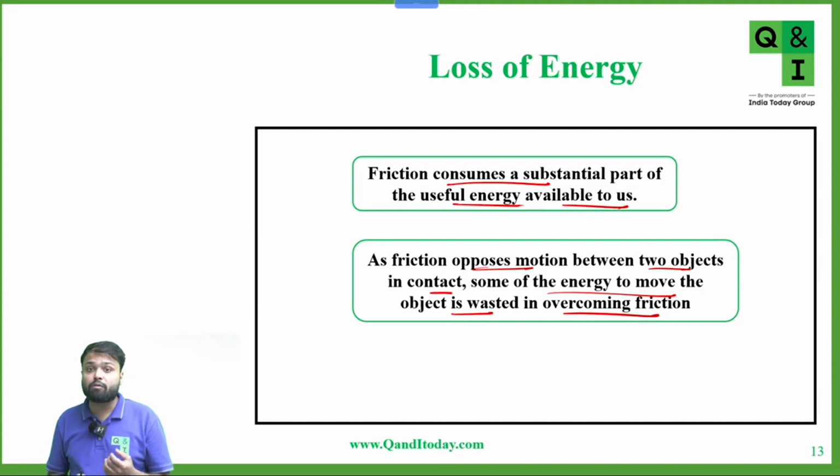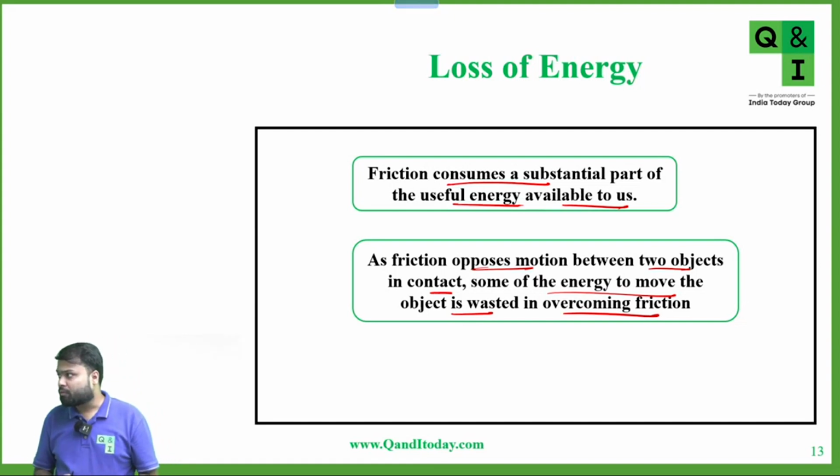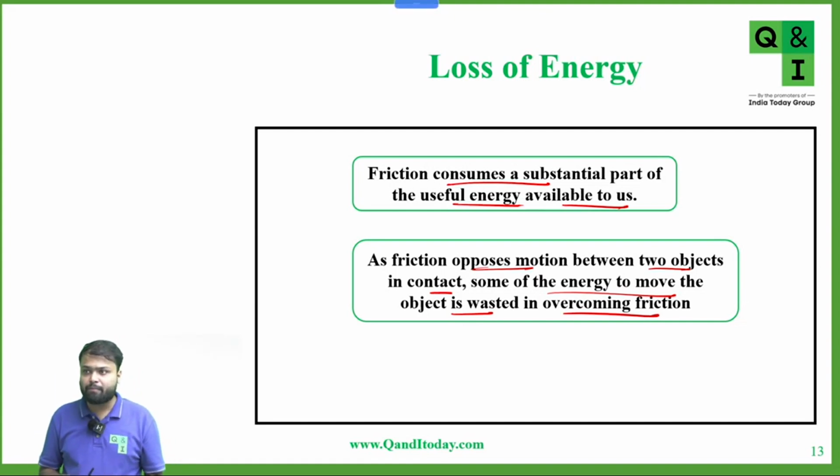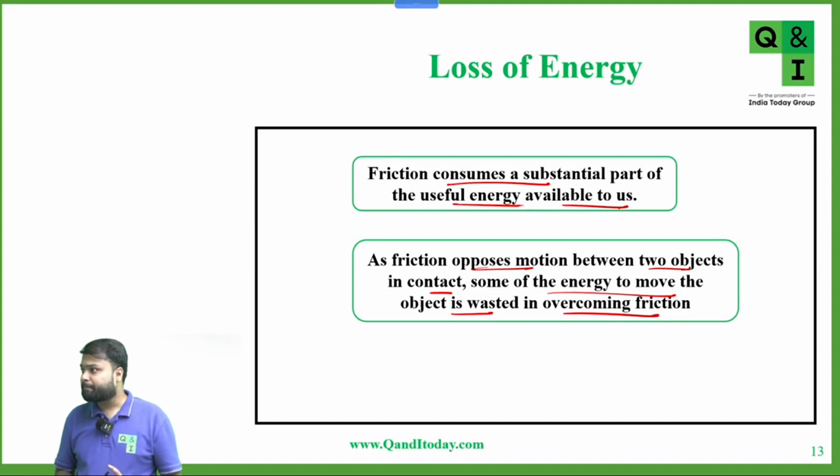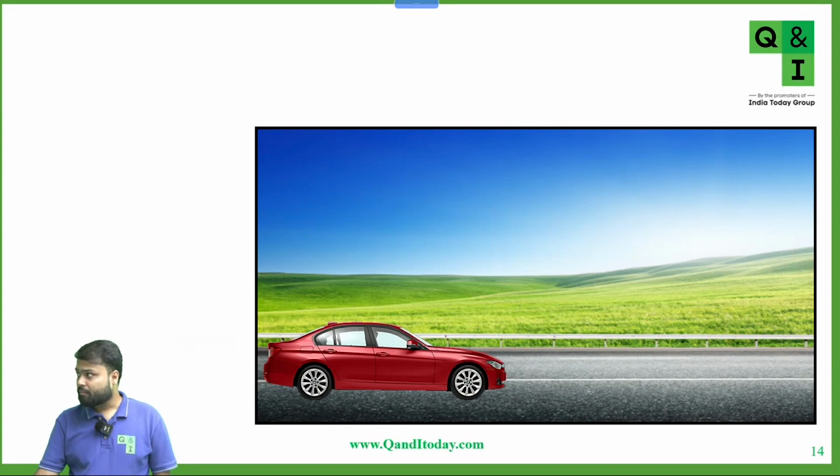Yes or no? Sometimes it is good, but sometimes it is bad. And I'll tell you, most of the friction is good. Okay? Is this clear? Yes, yes, sir.